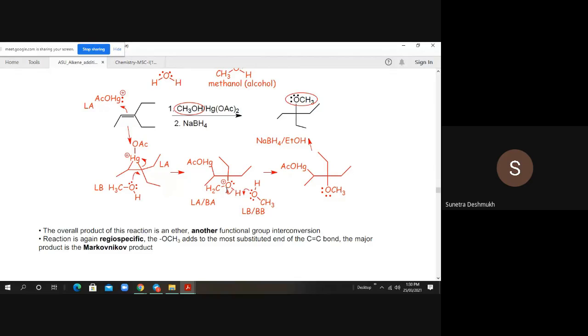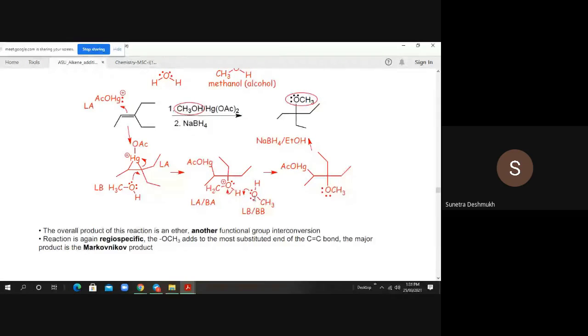It should be OCH3, the whole methanol group, but by mistake I wrote CH2; it should be CH3. So we have two ethyl groups, one methoxy group and one mercury acetate, OAc, group. The carbon-mercury bond is here.